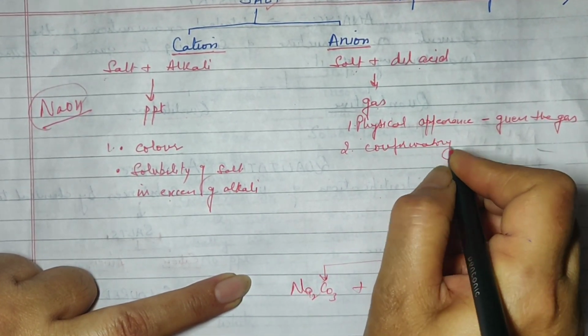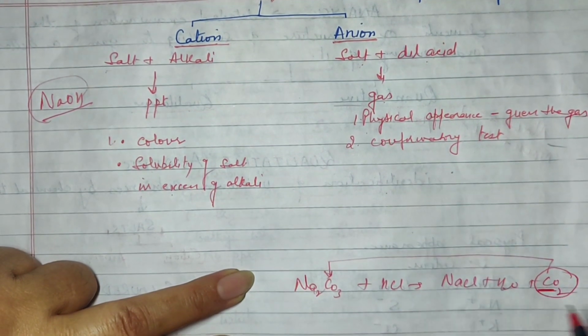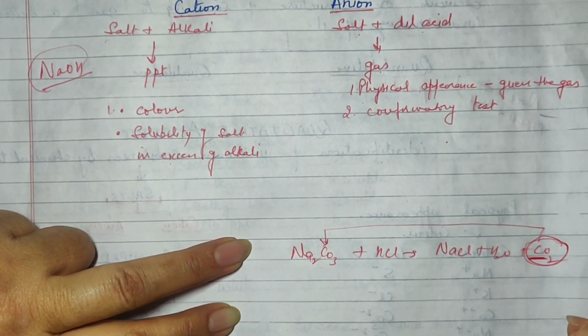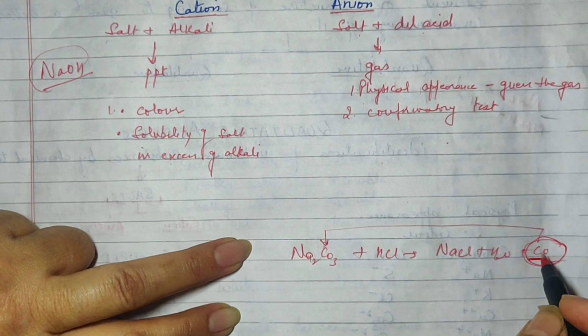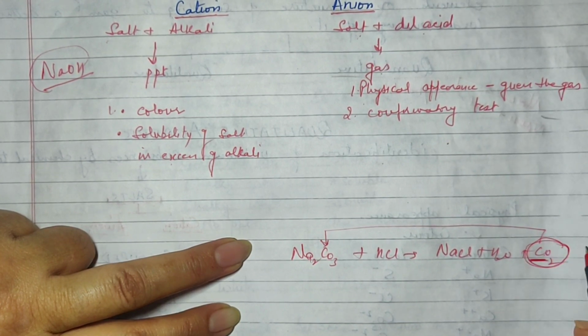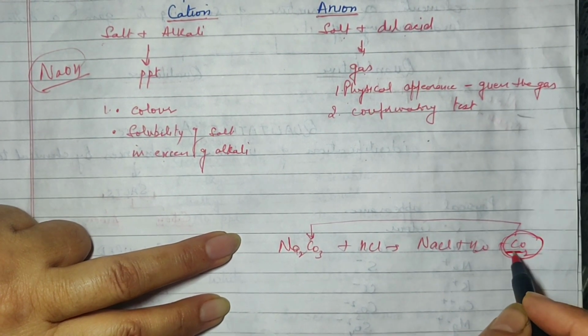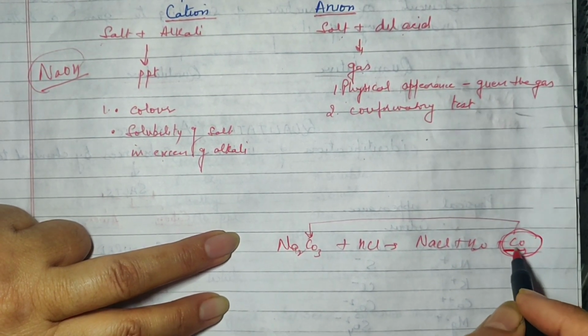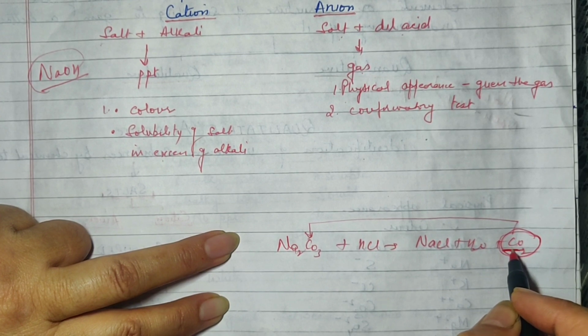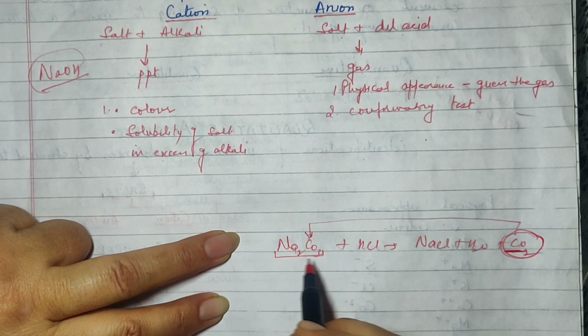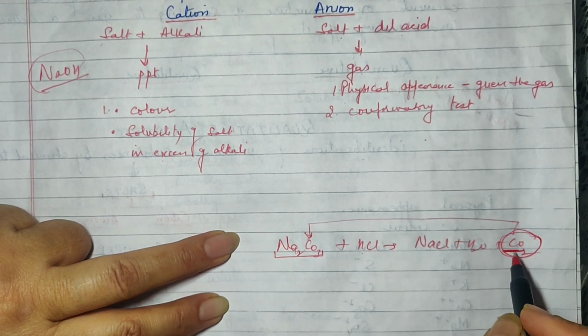For example, suppose as in this reaction CO2 has given out. CO2 when it will come out with a brisk effervescence, on the basis of that, we can say that it might be carbon dioxide. So if you perform a test which will confirm the presence of carbon dioxide, you know that the gas produced is carbon dioxide, and only on a treatment of a carbonate or a bicarbonate salt with an acid, carbon dioxide will come out.